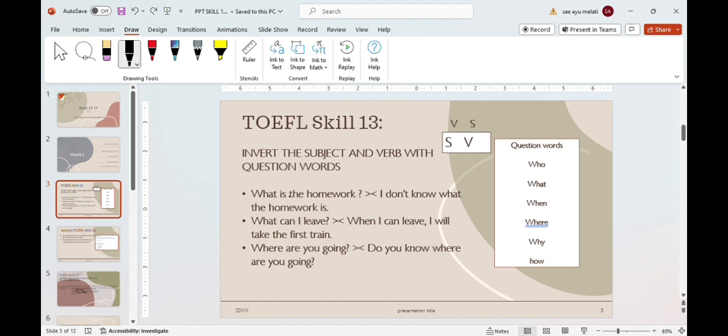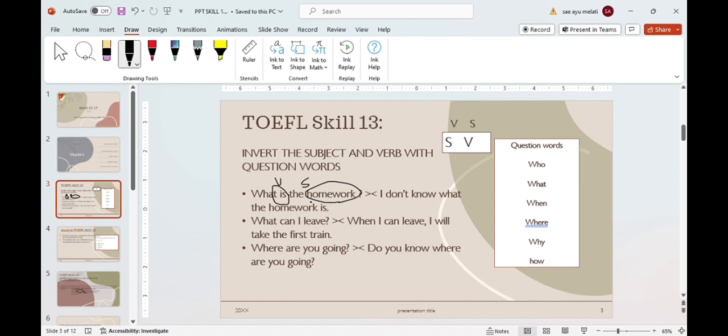Is here is a verb and homework is a subject. Verb first, then subject.